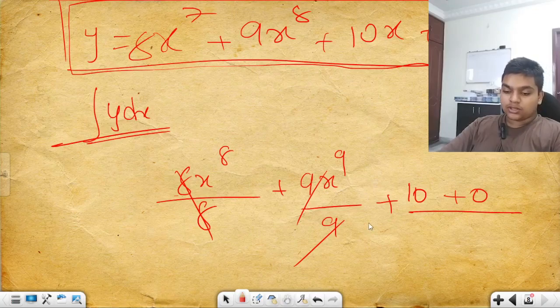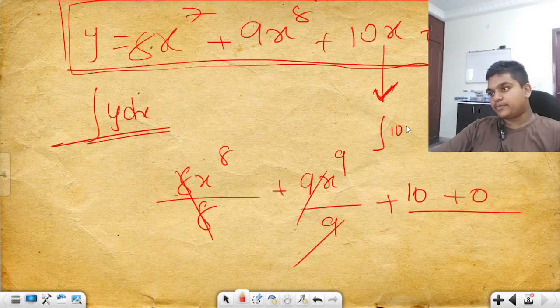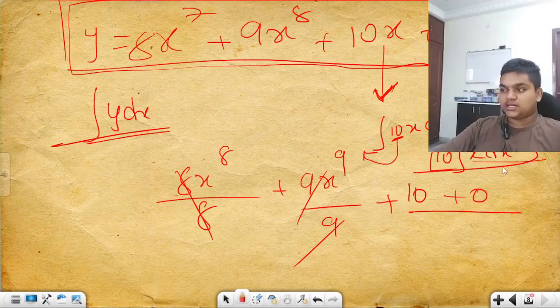Are you good? How does the 10 come? It comes like this: integral 10x dx. This is a coefficient that slips out of the integration. So it comes 10 times integral x dx. You have to integrate this.